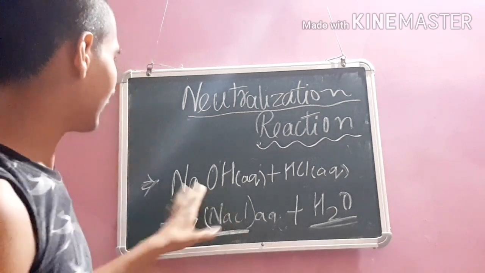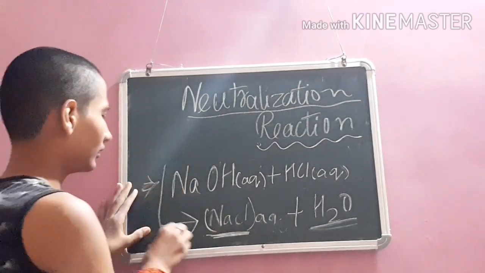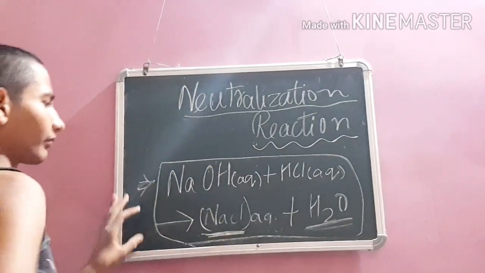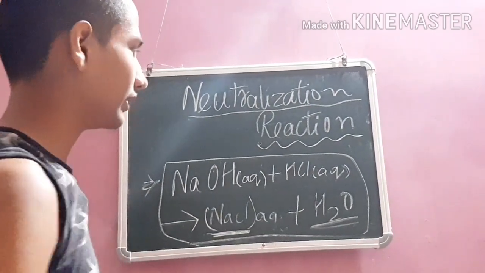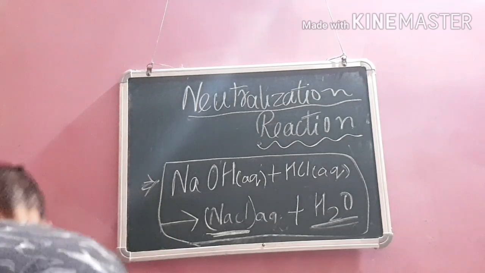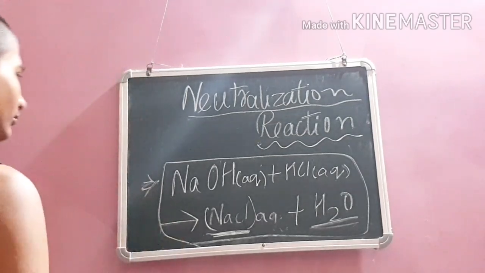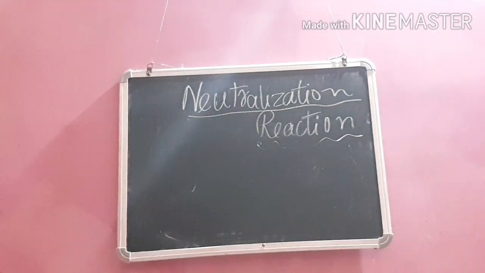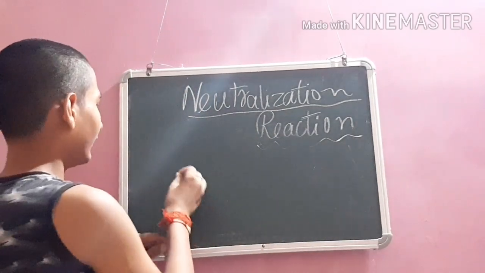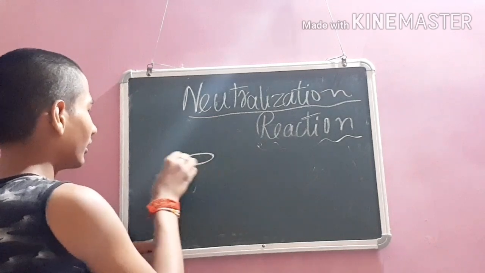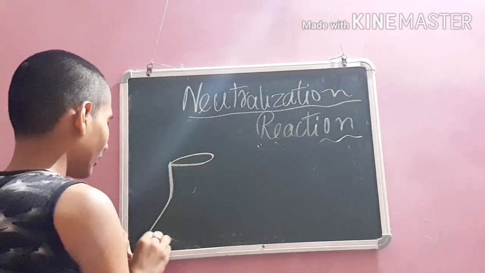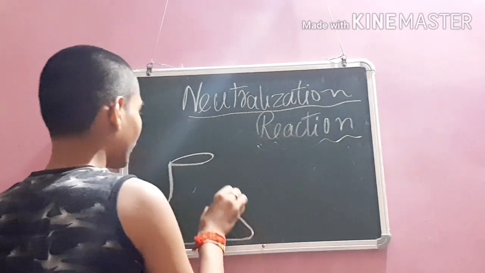Now we will learn this reaction in a diagrammatic way. In the diagrammatic way, we will take a flask, a conical flask.